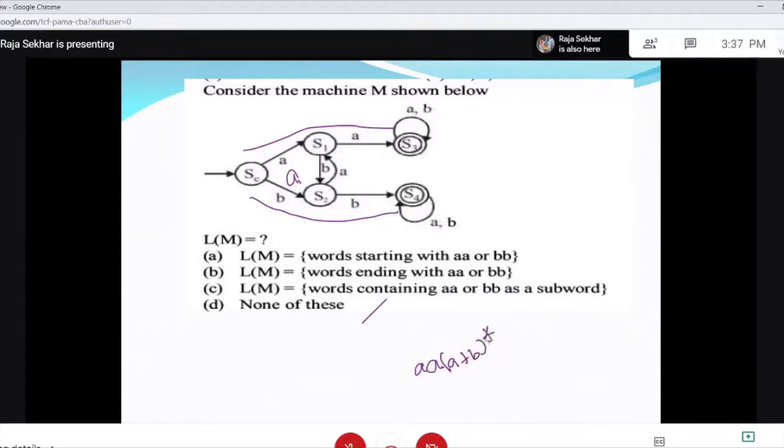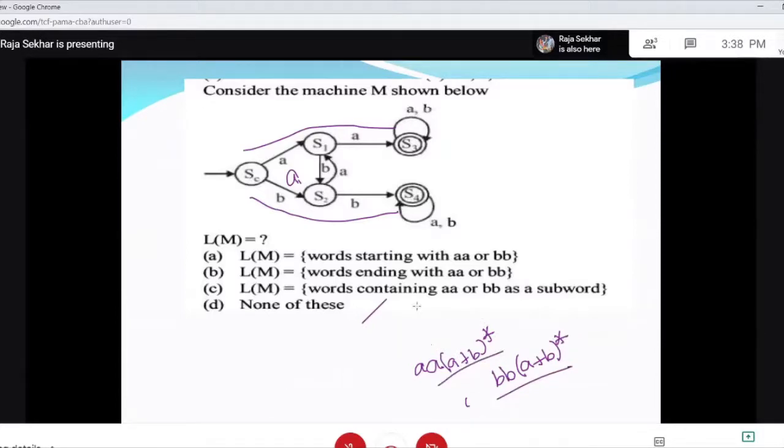This is for S3, and for S4 what is it? B, then A or B whole star. So this is S4 and this is S3.